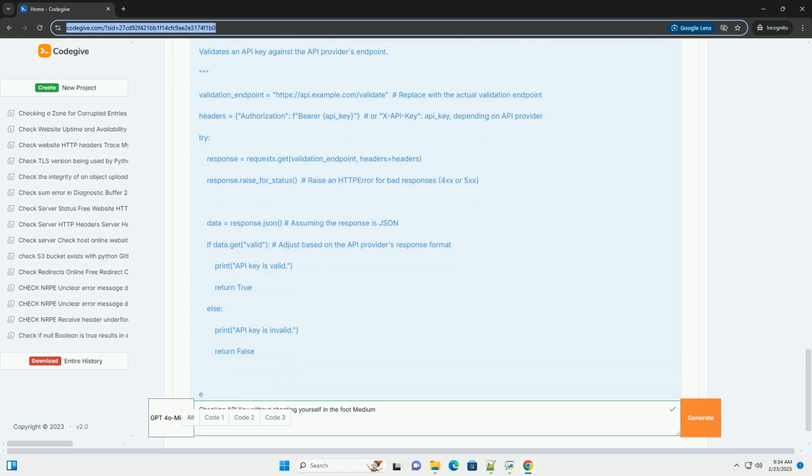By prioritizing API key security, you can build more robust and reliable applications. Remember to always consult the API provider's documentation for their specific security recommendations.